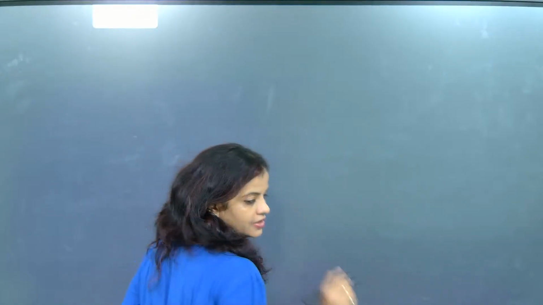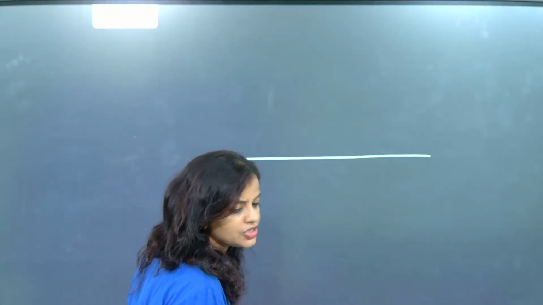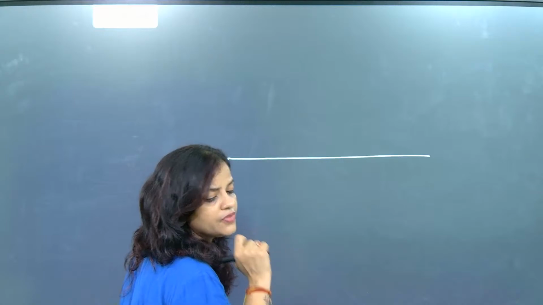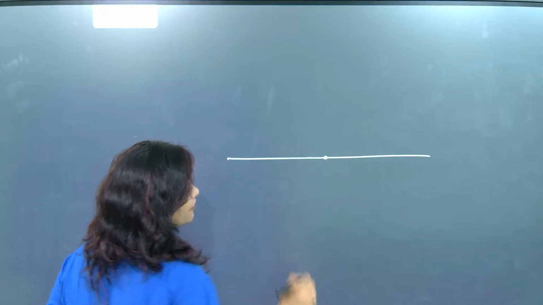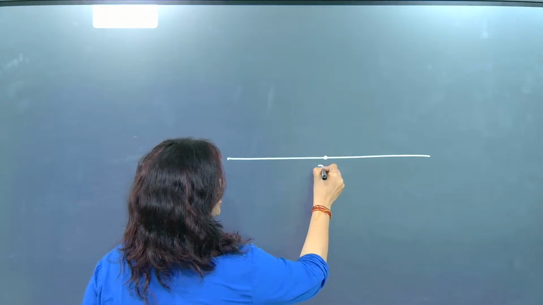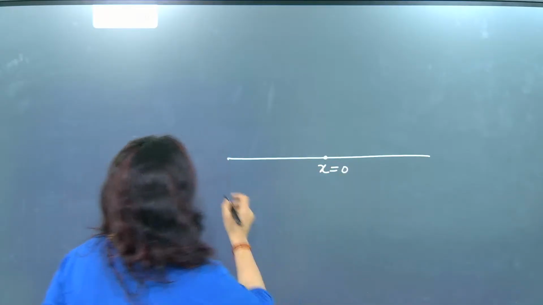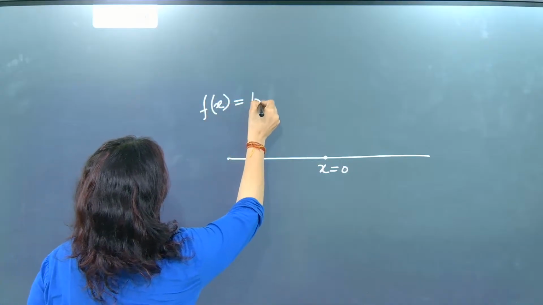Now listen, understand one thing. If we want to check the continuity at a point, or of a region, if I want to find the continuity of a region, my first work, beta, is that I have to check continuity at x equal to 0. That means first we will take a question of f of x is equal to modulus of x.